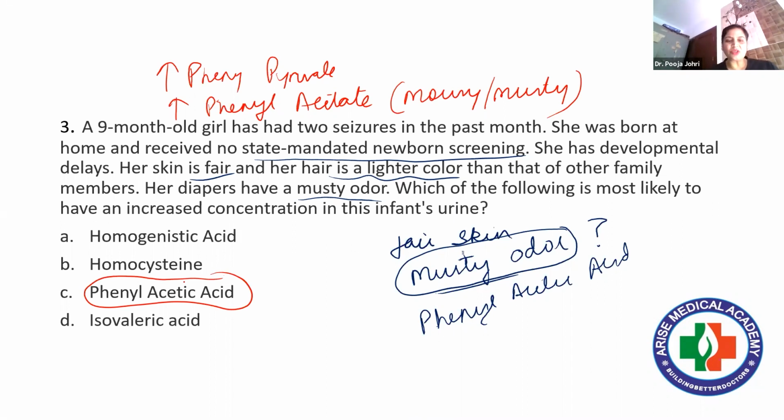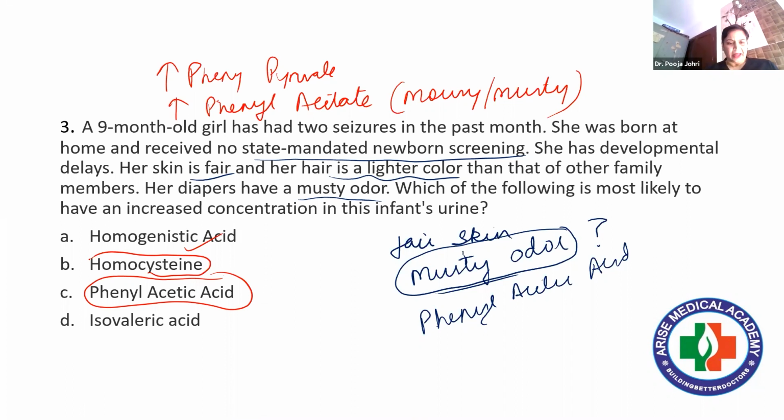And if you look at the other options, homogentisate you have seen. Homogentisate is converted into alkaptone-type substance where the urine turns black. It is not giving this musty odor. Homocysteine is altogether different. It is in the metabolism of methionine and SAM. Homocysteine is utilized to synthesize cysteine in our body. It is the major intermediate when methionine is converted into cysteine, but it has nothing to do with this musty odor.